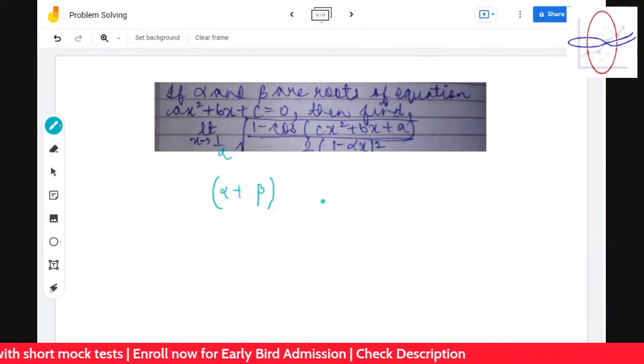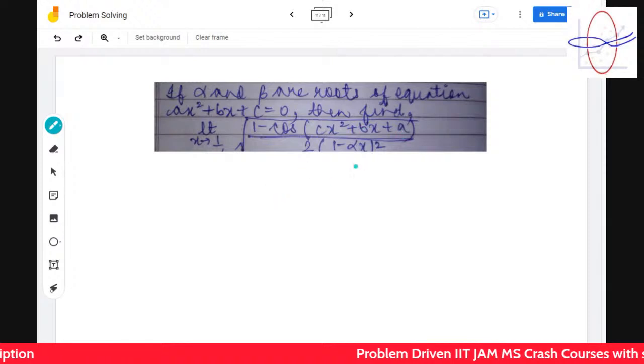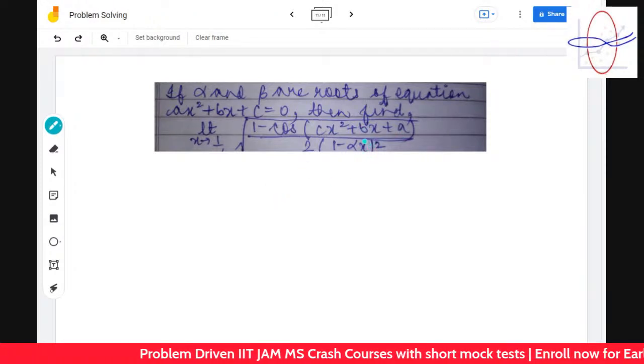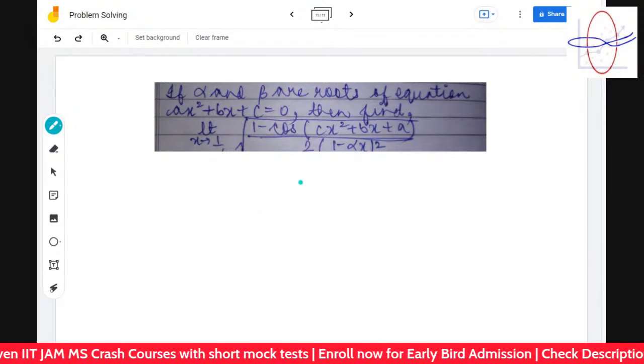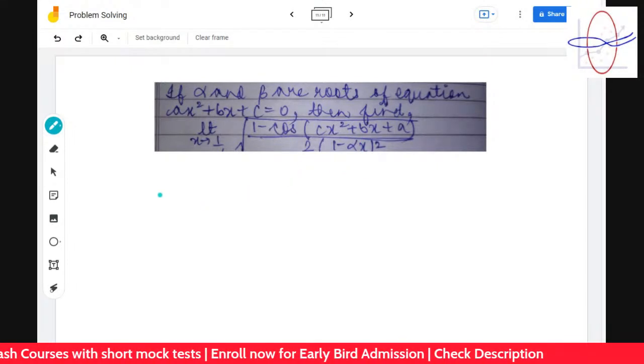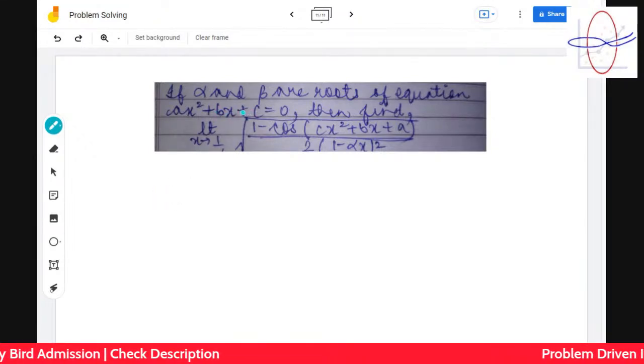Alpha plus beta are the roots. Alpha and beta are the roots. So cos of this, cx square plus bx plus a, alpha by 1 minus. Okay. So there is a result, if you see, it's called a reversible equation.